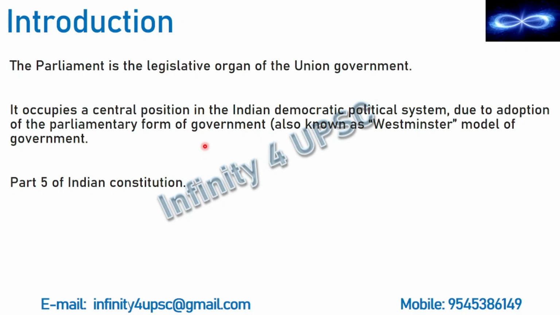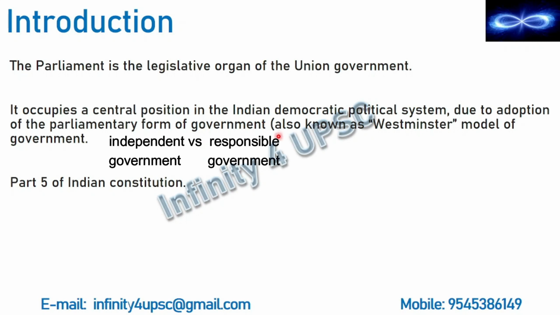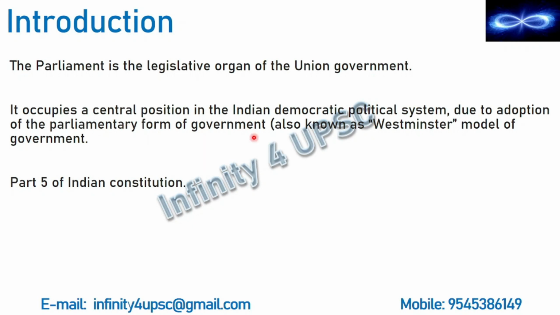Because for us, it was more important, it was more necessary to have a responsible government than an independent government. Because in parliamentary form of government, the elected ministers are answerable to the legislative organ. So that makes it a responsible organ as well. Whereas in the presidential form of government, he is independent. So more than independence, being responsible was more necessary for our country. That is the reason we chose parliamentary form of government.